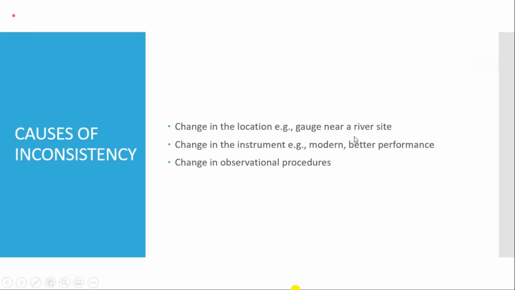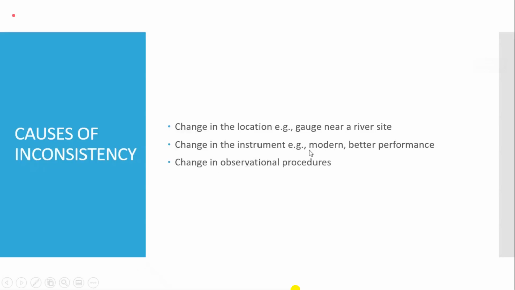Causes of inconsistency, I have already told you. If the location of the gauge is changed, for example, if it was river data and previously data was measured 10 kilometers upstream and now data is measured 10 kilometers downstream and the same station name is being utilized, the double mass curve should show this inconsistency.